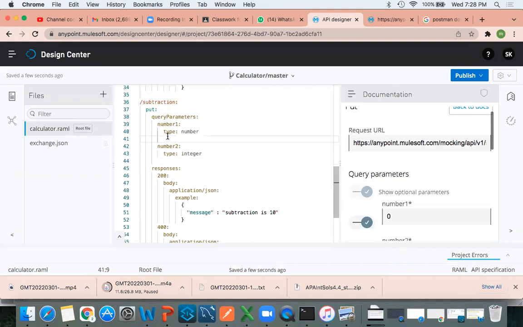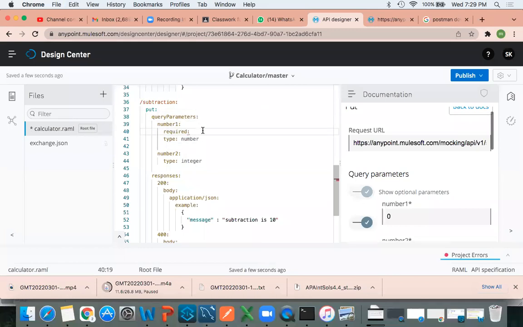Excuse me, sir. Yes. Can I change the lines of type and required? Can I change it? Yes, you can do that. In place of type, I can write required. This is what you are expecting, right? Yes, sir. Let me write the true. Will there be any problem? No problem. See, indentation you need to follow, but order is your wish.